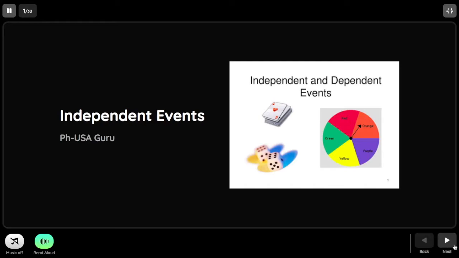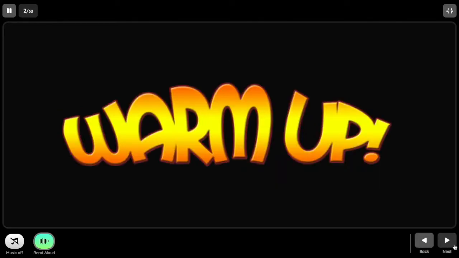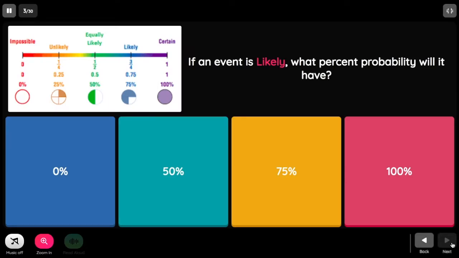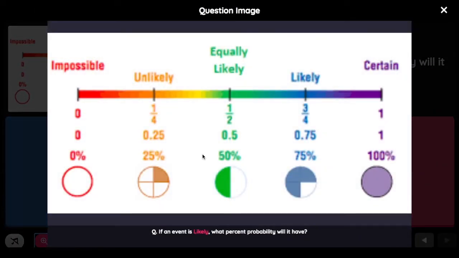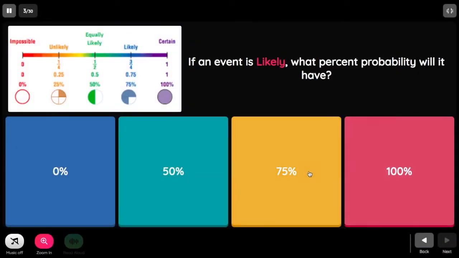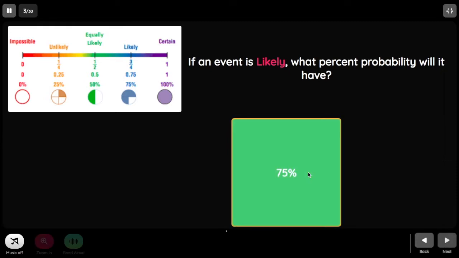Before we start, let's have a review warm-up about simple probability of an event. Looking at the image, you can zoom it out. And the question is, if an event is likely, what percent probability will it have? And the answer, of course, is 75%.